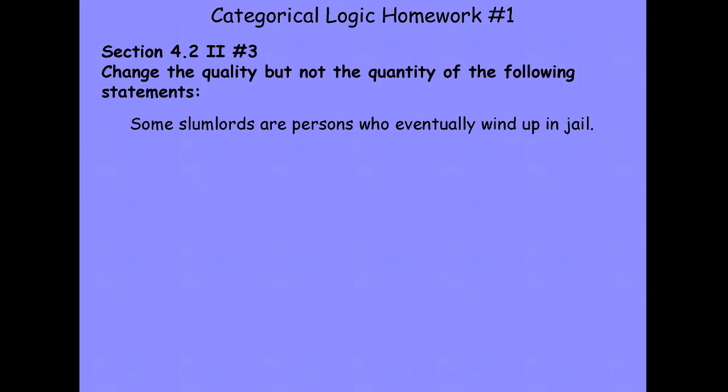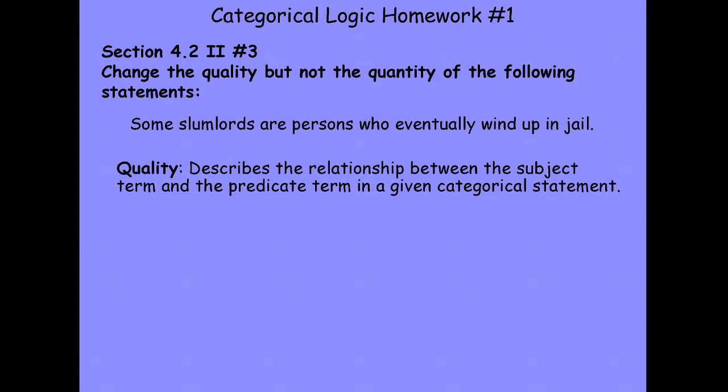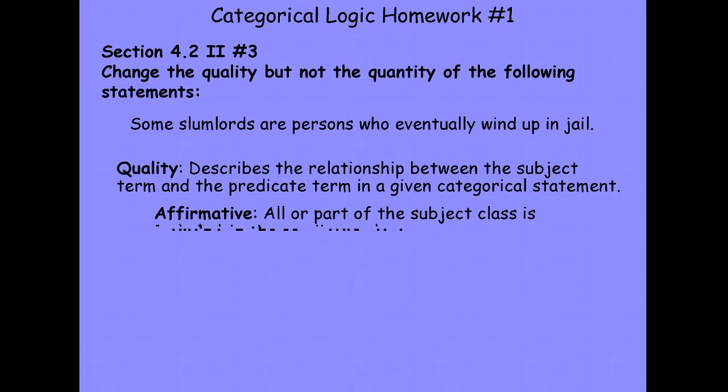So let's briefly review the notions of quality and quantity as they apply to our standard form categorical statements. Quality describes the relationship between the subject term and the predicate term in a given categorical statement, and it has 2 possible values.